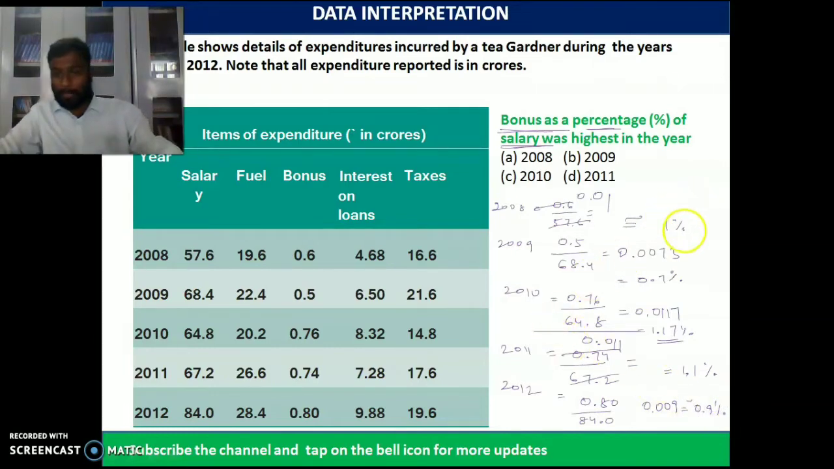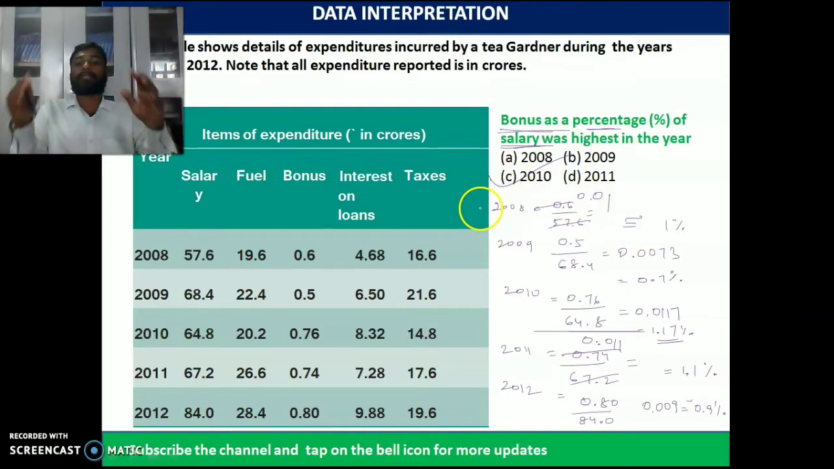So whenever we compare the percentages in all the years, we will be getting the highest value in the year 2010. So in 2010 we are getting 1.17 percentage. I hope this is very clear. So first of all, we have to find the percentage of the bonus in the salaries in all the years and just go with the year which has the highest percentage. The value of bonus divided by the value of salary into 100 is the percentage value.